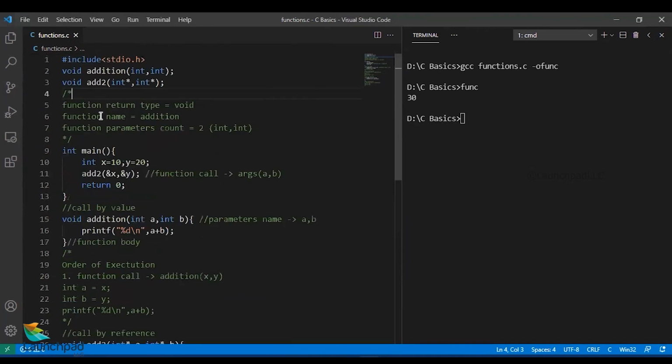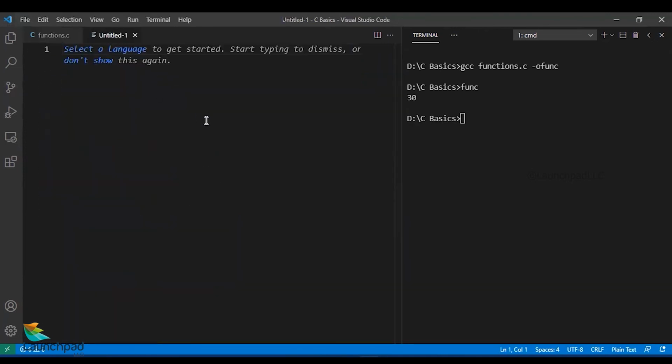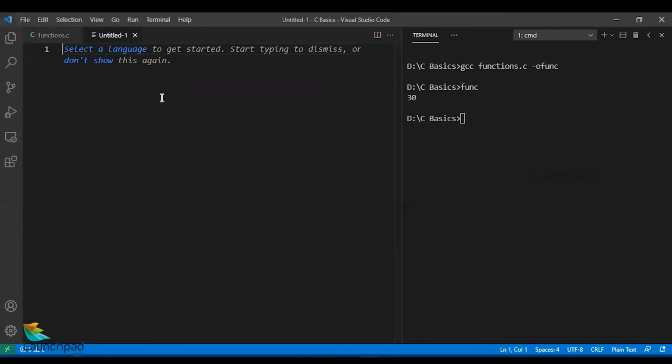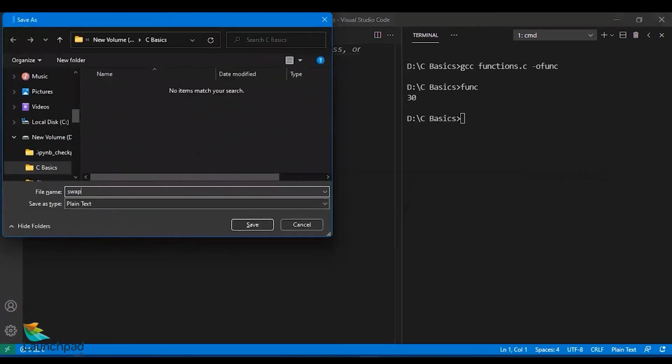Okay, so let's have one more function. Why should someone have 2 different varieties of call by value and call by reference? Let's check it. I'll save this file as swap.c.